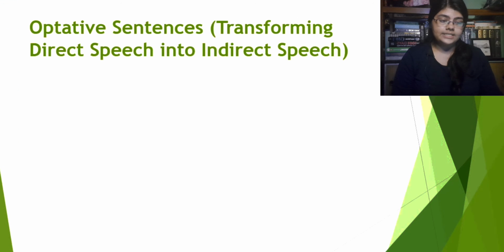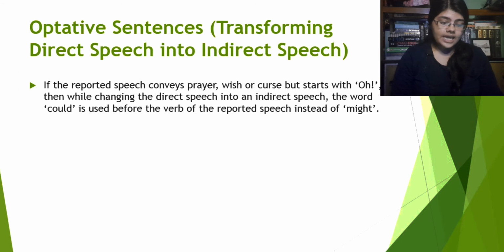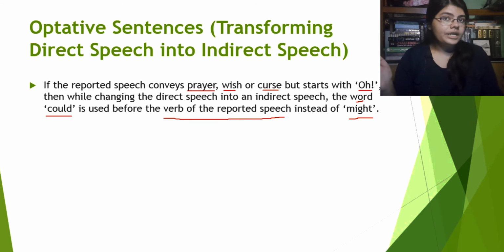Let's see what happens. It's said here that if the reported speech conveys prayer, wish or curse but starts with "oh," then while changing the direct speech into an indirect speech, the word "could" is used before the verb of the reported speech instead of "might." In the earlier examples, the reported speech started with "may" or "wish" or things like that.